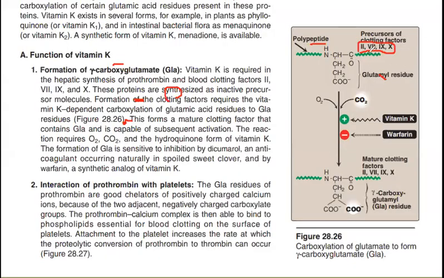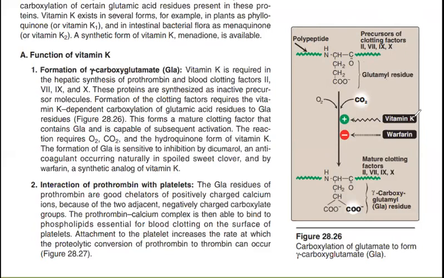Like 2, there is a 2 and there is an activated 2. There is a 7 and an activated 7. There's a 9 and then activated 9. There's a 10 and an activated 10. So these are not activated, these are precursors. Okay, getting my point? Now this polypeptide chain has these coagulation factors attached to it, and then there is this residue. Just leave the structure, just come to the point.